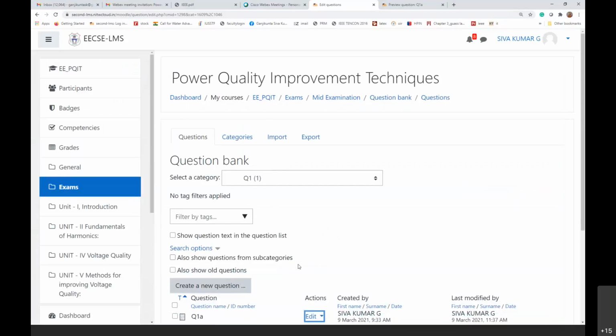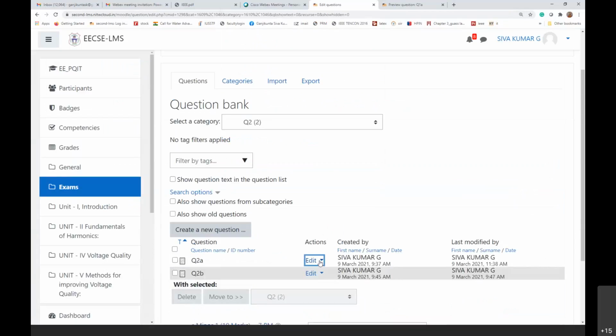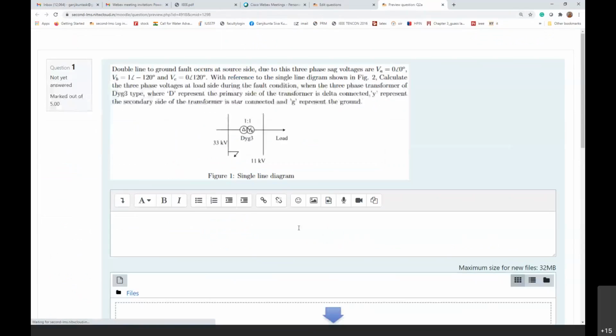Then question two: a double line to ground fault occurs at the source side, and due to this, the three-phase voltages are VA equal to 0 at an angle of 0 degrees, VB equal to 1 at an angle of minus 120 degrees, and VC equal to 0 at an angle of 120 degrees.